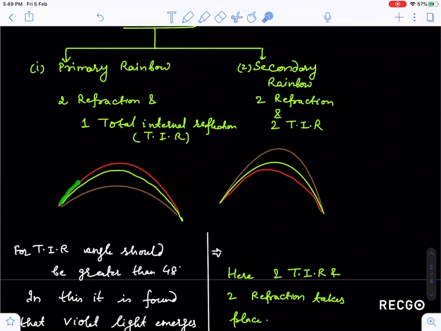Okay, guys. In the primary rainbow, you will see red on the top and violet at the bottom. The difference in the secondary rainbow is that you will see red at the bottom and violet at the top. You should keep these things in mind, guys. If you sometimes see this type of pattern where violet is at the top and red at the bottom, this is your secondary rainbow. And if you see just the opposite of this, that will be the primary rainbow, meaning red on the top.